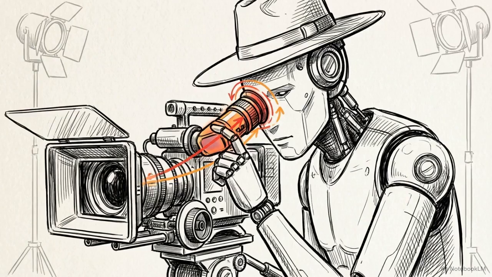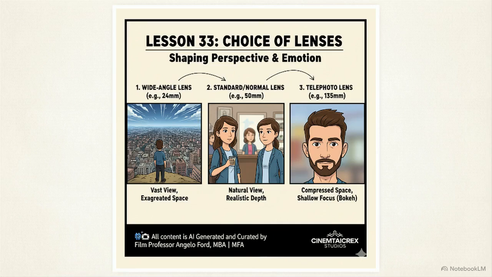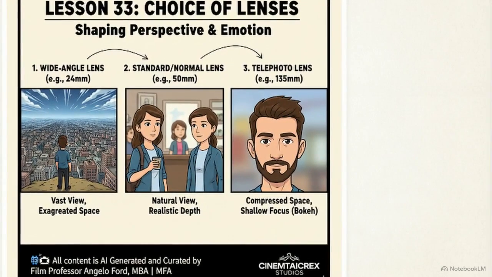To start, you need to treat the AI like a master cinematographer who requires specific camera instructions to frame a shot. This illustration shows 3 distinct lens perspectives. Embedding a lens type into your prompt immediately changes spatial perception. Typing telephoto lens isolates the subject and compresses space, generating a shallow depth of field that draws the viewer's eye exactly where you want it.